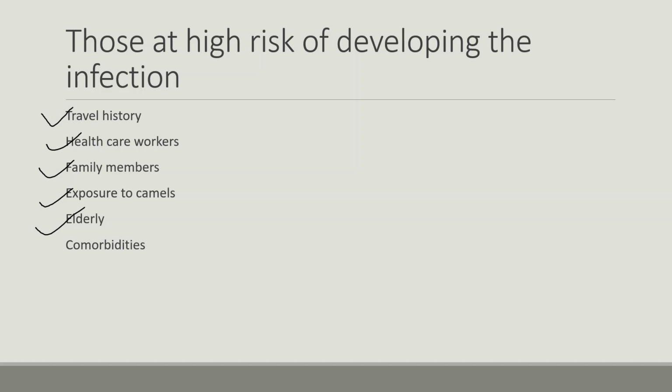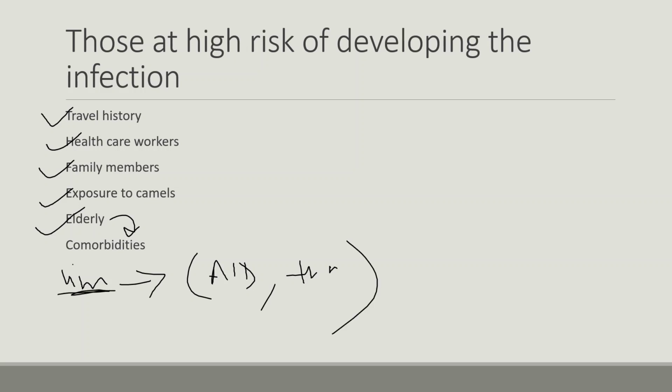Next are the elderly, because of old age and also the comorbidities. What comorbidities? Like renal failure, diabetes. Another group is immunocompromised people. Immunocompromised are those who have HIV AIDS, and transplant patients who have just undergone a transplant.